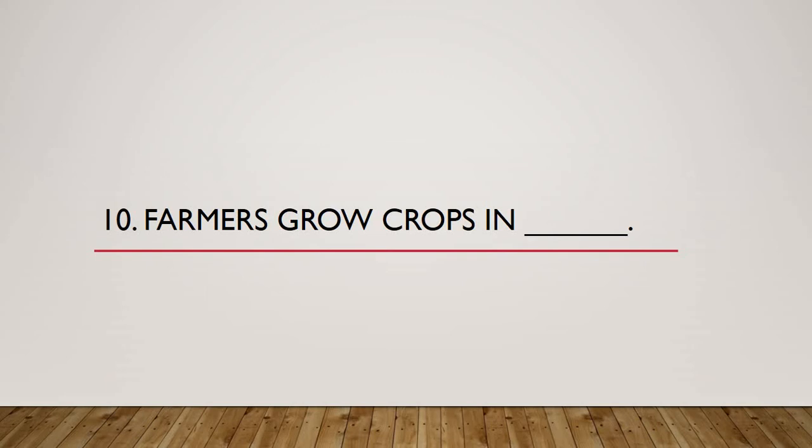Okay, I think those who knew the answer have already written by looking onto the question. Those who don't know are just thinking of the answers. Okay, not to worry. Let me just show you the correct answer. Soil. Yes, the upper layer of the earth, soil, where usually you grow the plants. So farmers grow crops in soil. That is the correct answer.